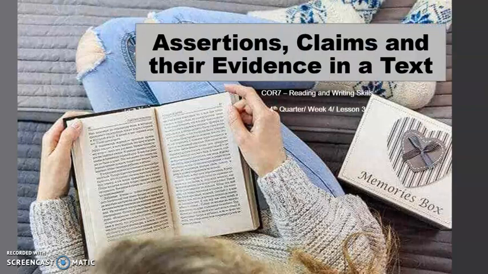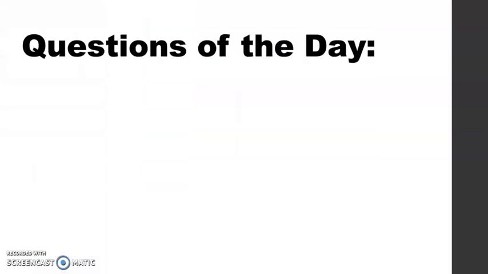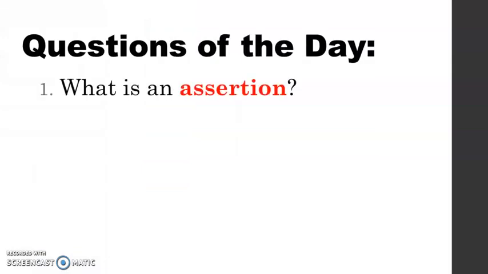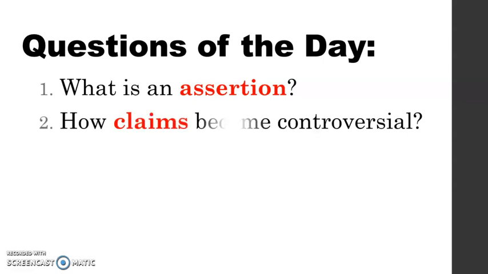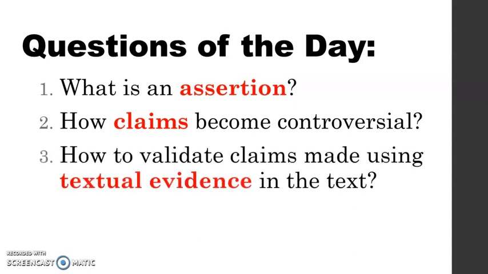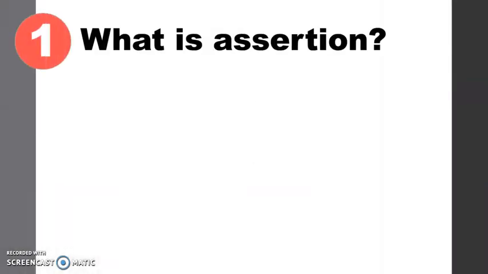We are going to talk about assertions, claims, and their evidence in a text. So in this lesson, we will be answering the following questions. First, what is an assertion? How do claims become controversial? I know you're already familiar with claims. And lastly, how to validate claims made using textual evidence in the text. So let's begin. What is an assertion?